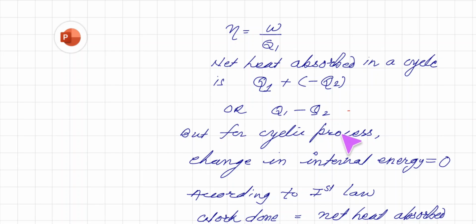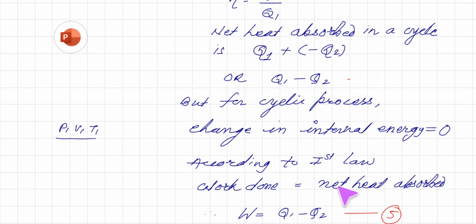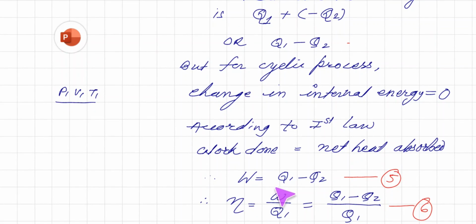So obviously the net heat in the system was Q1 minus Q2. But for a cyclic process, change in internal energy is 0, because after completion of the cycle we saw that the initial parameters P1, V1 and T1 were maintained. So change in internal energy is equal to 0 in a cycle. So according to first law of thermodynamics, work done is equal to net heat absorbed. Therefore work done W is equal to Q1 minus Q2.